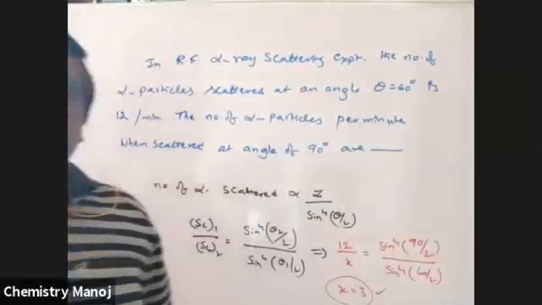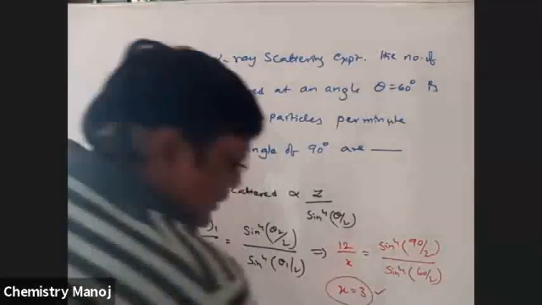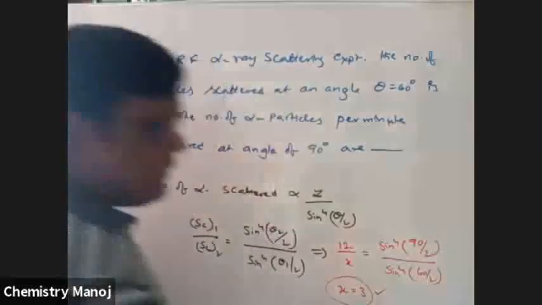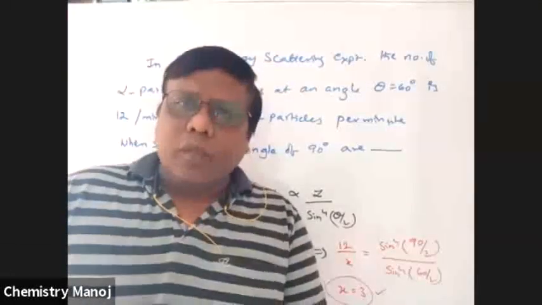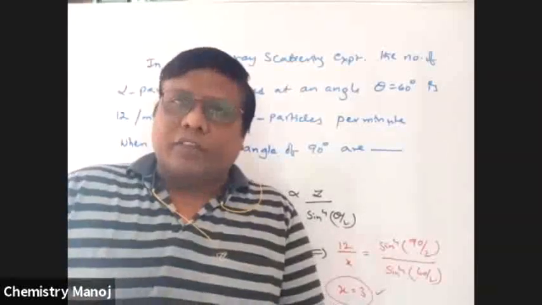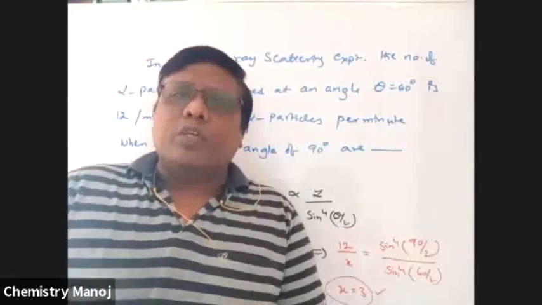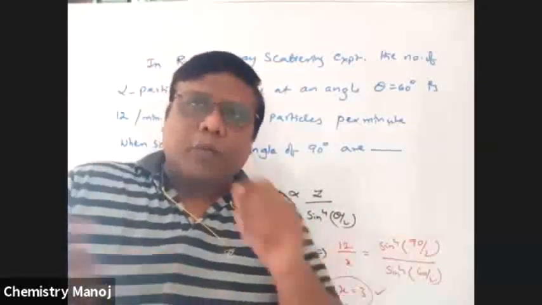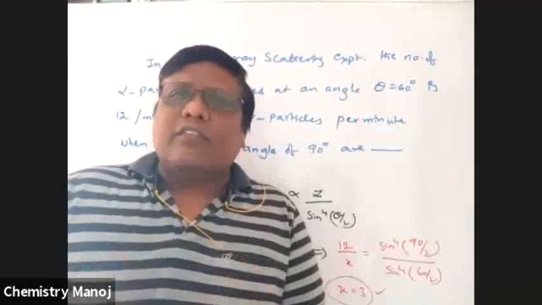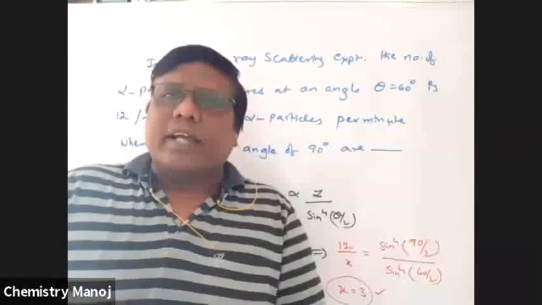So next one. This is all about your alpha ray scattering experiment and Rutherford's model of atom. After this model, there is Bohr's atomic model. Between Rutherford's model and Bohr's atomic model, there were a lot of developments in science.